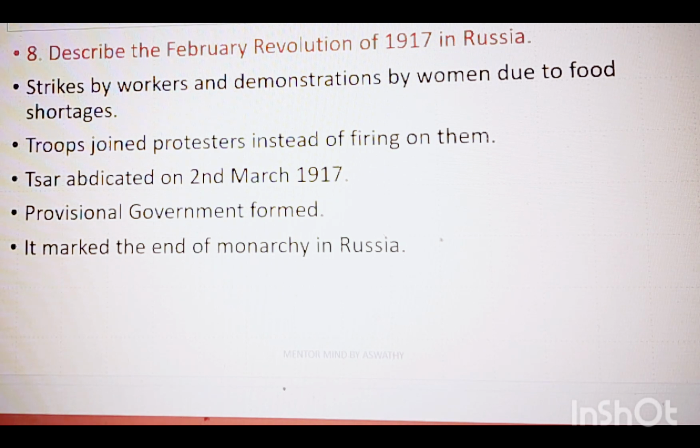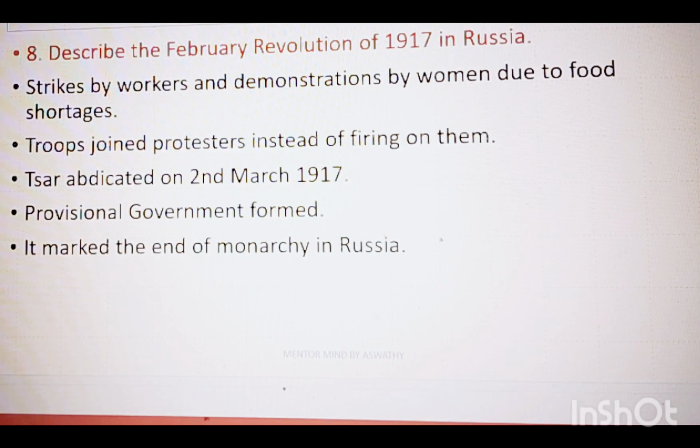The soldiers were also supporting the protesters. Then the Tsar abdicated on 2nd March 1917. As a result, a provisional government was formed, which marked the end of monarchy in Russia.